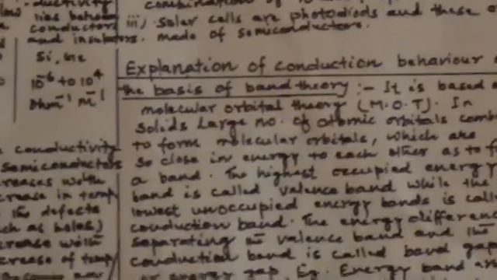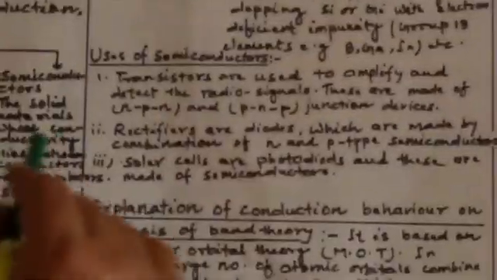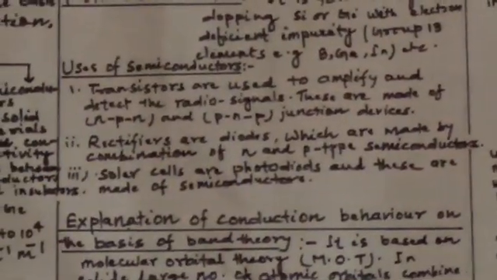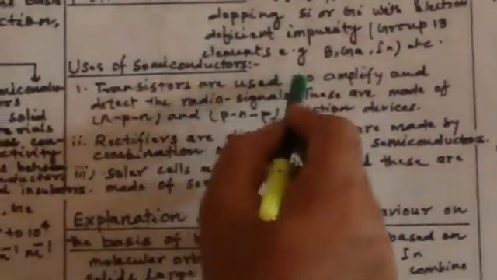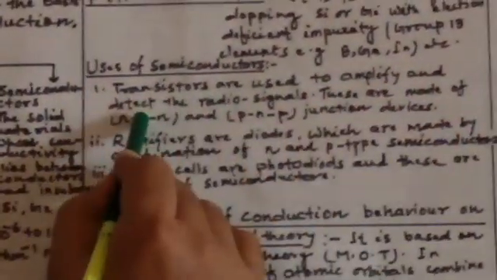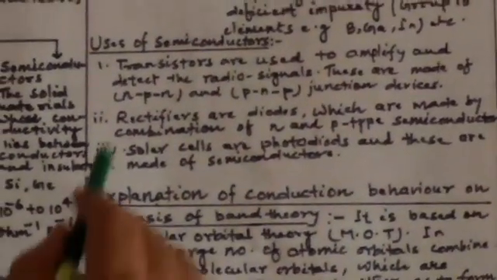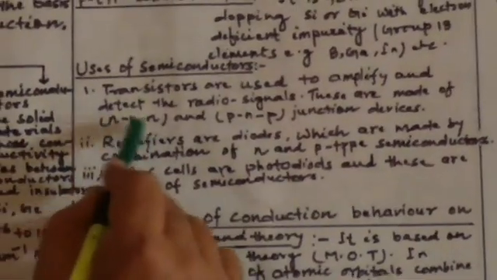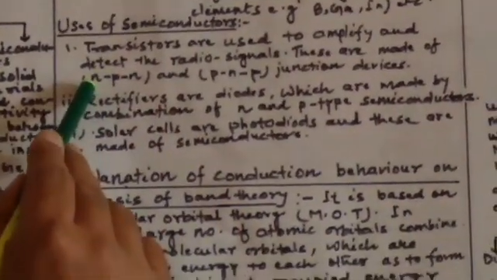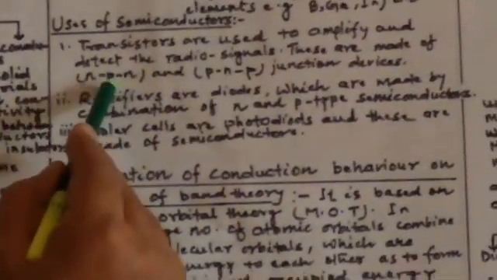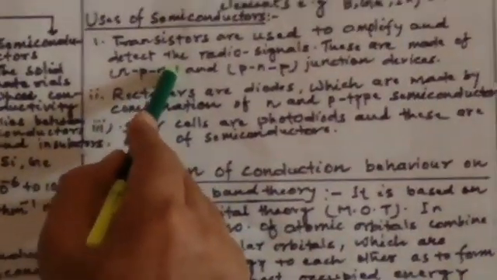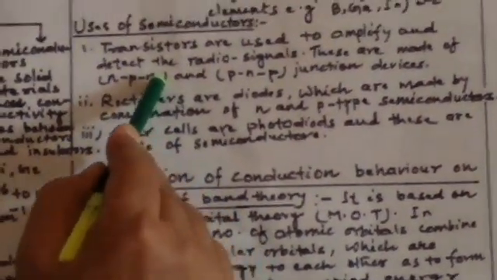What are the uses of semiconductors? Semiconductors are used in transistors. Transistors are used to amplify and detect radio signals. These are made up of a sandwich compound called NPN, where N is N type of semiconductor, P is P type of semiconductor, and again N type of semiconductor.